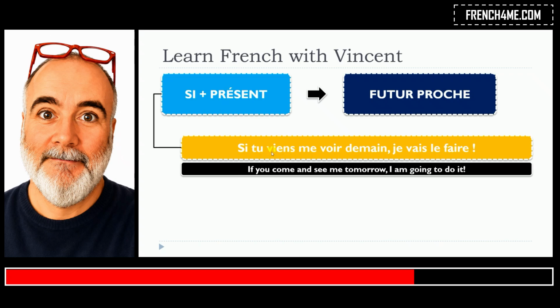We conjugate it in the present form, second person of the singular, tu viens. Si tu viens. And then in the second part here, I will use the futur proche form of the verb faire. Remember that to construct the futur proche, we have to use the verb aller that we conjugate in the present. Je vais faire. Si tu viens me voir demain, je vais le faire.